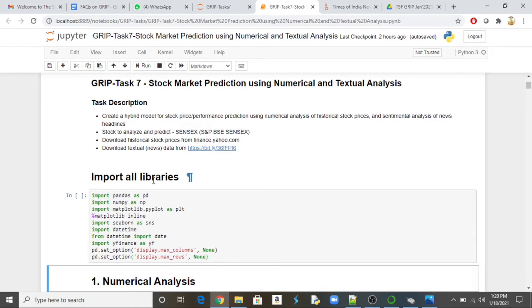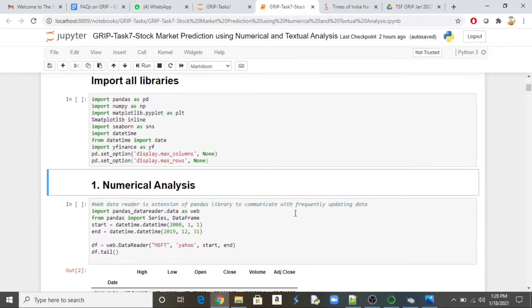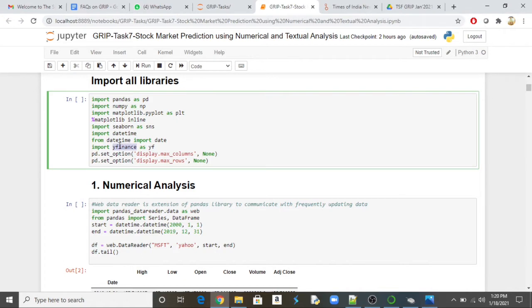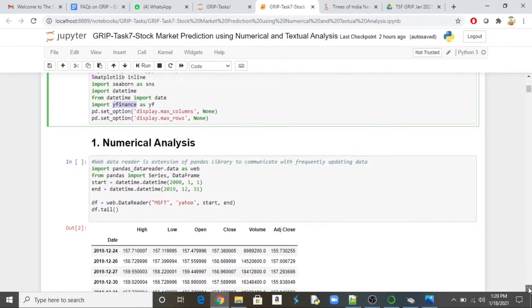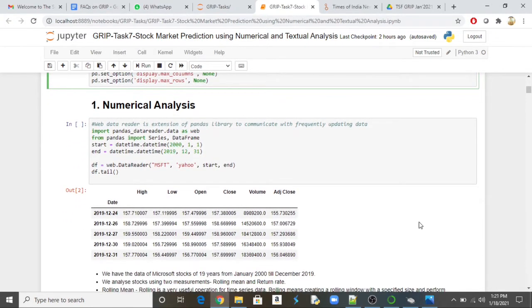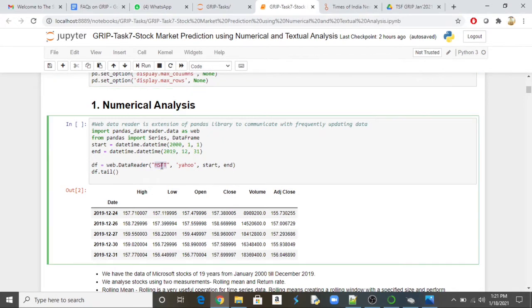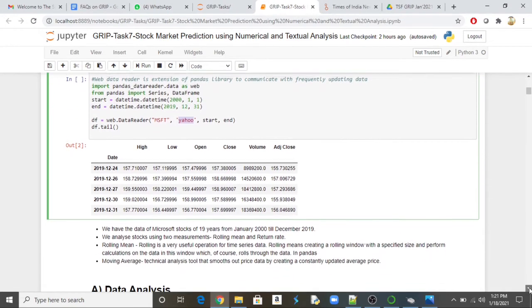In order to do this activity, whenever we start with any machine learning model, the first thing we have to do is import all the libraries. So I have imported all the necessary libraries. If you look here, Yahoo Finance is one of the libraries which we have used. This is mainly to get the data directly and properly. Then we have tried to take almost 19-20 years of data, and we are filtering out Microsoft, Yahoo, like that, a few basic things.